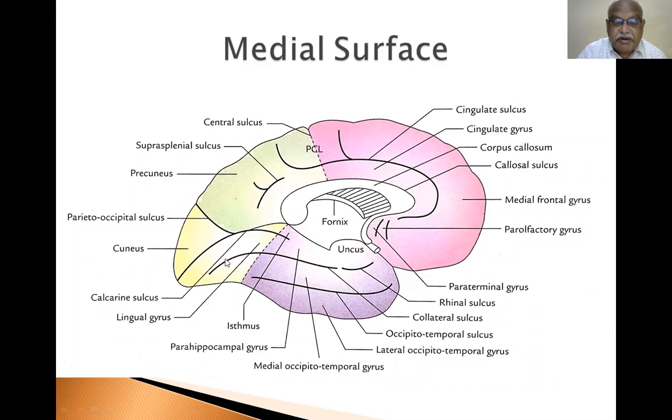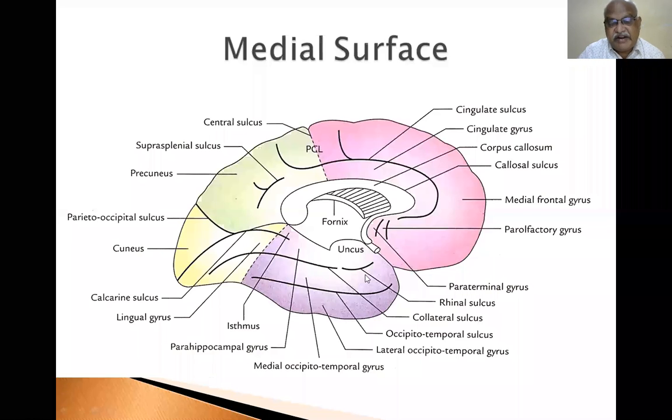This is the temporal lobe. It has this one and this one, and each of these is a sulcus. These two sulci are the rhinal sulcus and the occipitotemporal sulcus, because this is the occipital pole and this is the temporal pole. The occipitotemporal sulcus is one, and the rhinal sulcus is two. The two sulci divide the temporal lobe into gyrus one, two, and three.